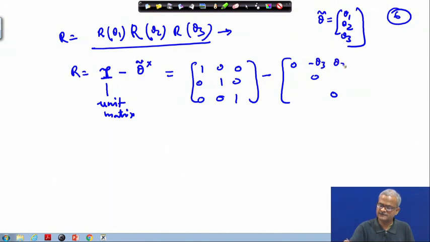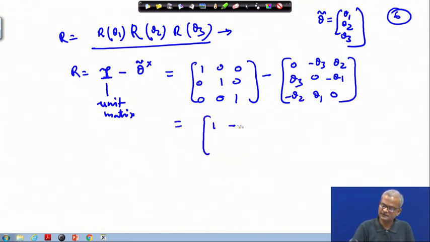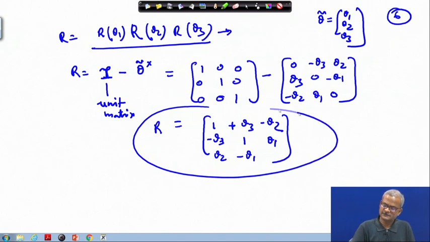So, this gets reduced to 1, minus theta 3, theta 2, okay, with minus sign here, this gets plus sign here, and this is minus theta 3. And then this becomes 1, this will come with a positive sign, here a negative sign, and this a positive sign. So, this is your R matrix, okay.